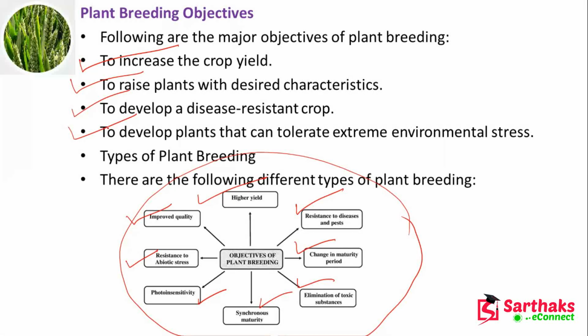So the consistency I cannot control, but I can control the plant so that it has some resistance to this climatic environment. And these are the different types of plant breeding we will discuss here.